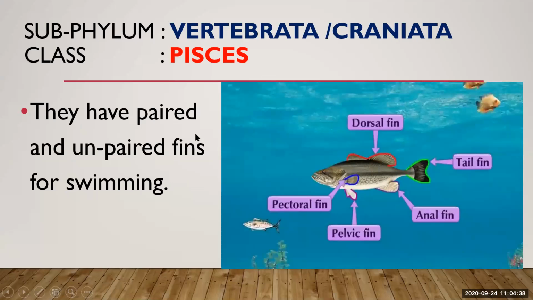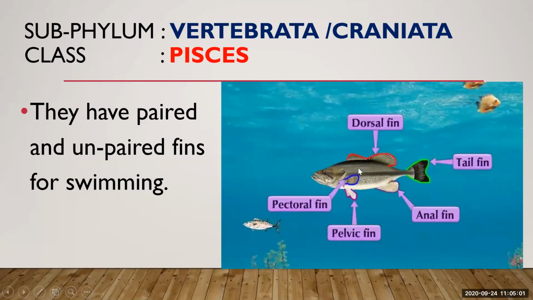Let's see the next one: they have paired and unpaired fins for swimming. You can see they have many fins, like the dorsal fin, tail fin, anal fin, pelvic fin, and pectoral fin. So what are fins?